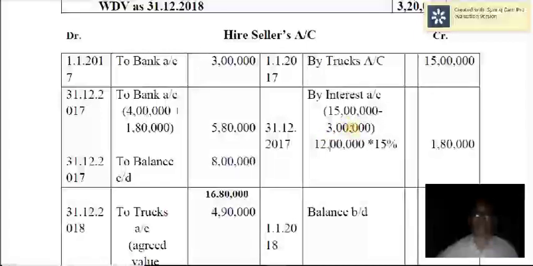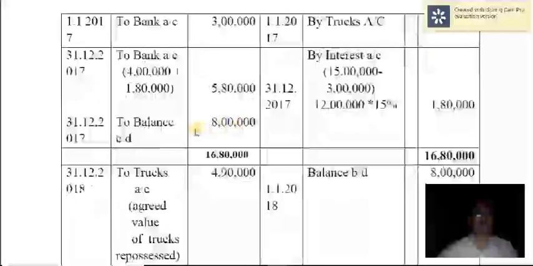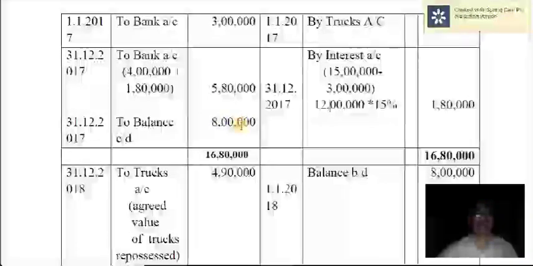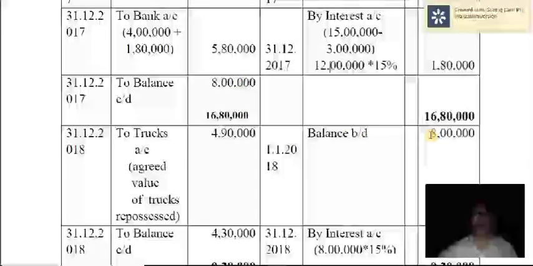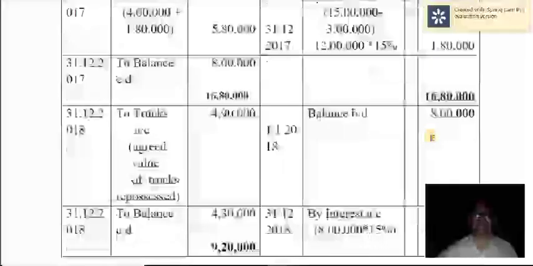So the cash price of each installment is 12 lakh divided by 3, that comes to 4 lakh. So 4 lakh plus 1,80,000, together 5,80,000. As a result, the balancing figure is 8 lakh. So that is carried forward here and brought down here at the beginning of 2018.